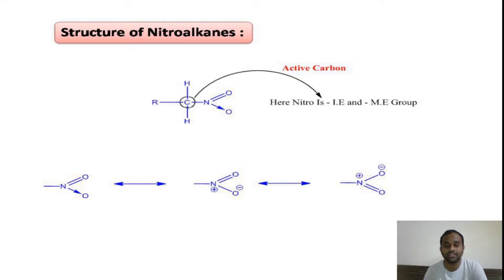You can see in the slide the adjacent carbon in the circle, that is the more active carbon. It involves in the reaction. Therefore, the active center which involves in the reaction in nitroalkanes is the alpha carbon. This is the reaction center of the nitroalkanes. The hydrogen atoms present on the active carbon are called active hydrogens. These active hydrogens will be involved in the reactions which we will see in the coming slides.